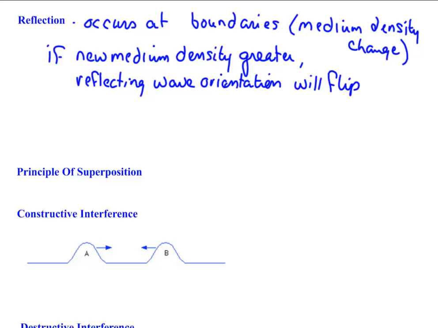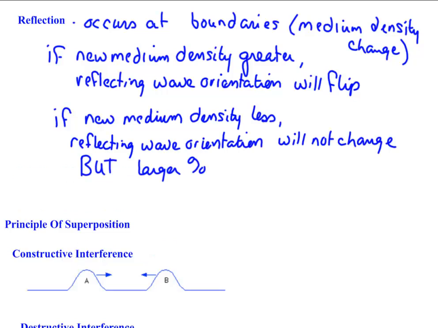When you do the wave properties lab, you will see this, or if you've already done the wave properties lab, you will have seen this. If the new medium density is less than the original medium density, when the wave hits the boundary, it will reflect and it will also be transmitted, and the reflecting wave will be in the same orientation as the initial wave. If the new medium is less dense, then again, the reflecting wave orientation will not change, but a larger percentage of the wave will be transmitted rather than reflected.